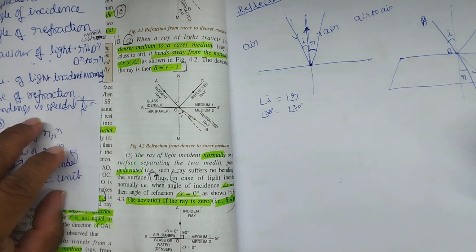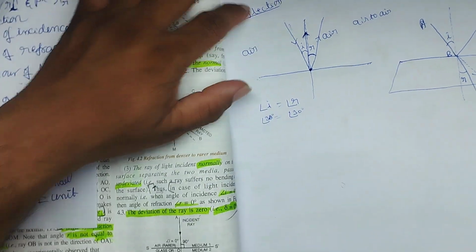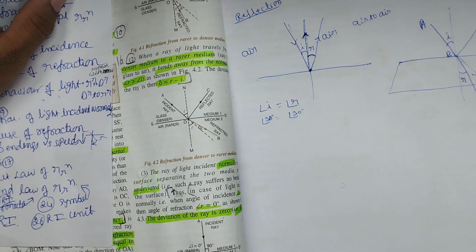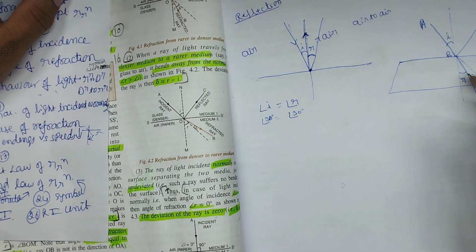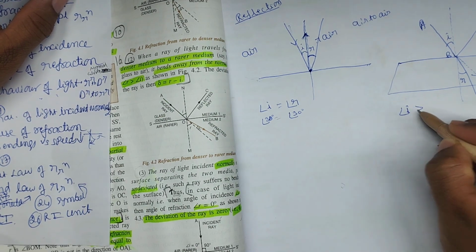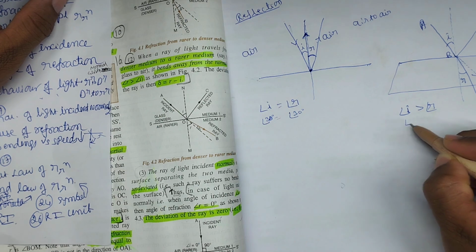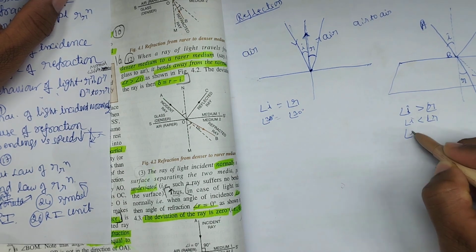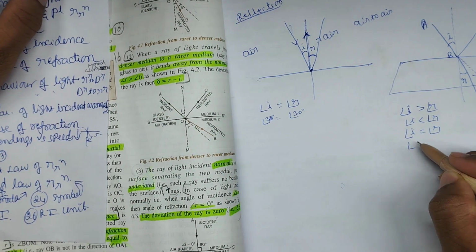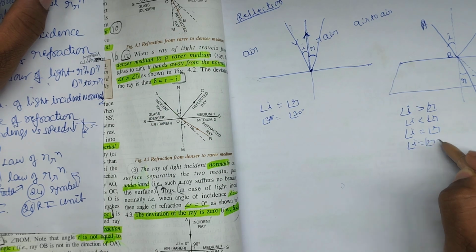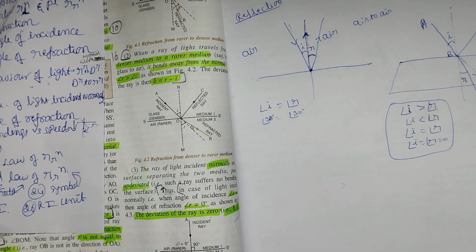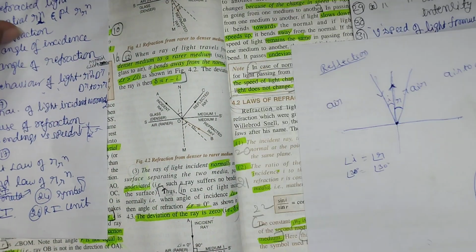That is called refraction. So here also we have two laws. Here the angle of incidence is not equal to the angle of refraction, though sometimes it is equal. The angle of incidence may be greater than, or sometimes less than, the angle of refraction, and sometimes it is equal. Sometimes both the angle of incidence and the angle of refraction are equal to 0. These four cases we need to understand, and when each is happening.